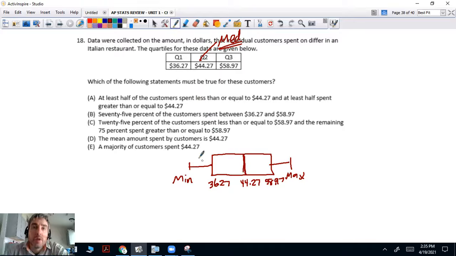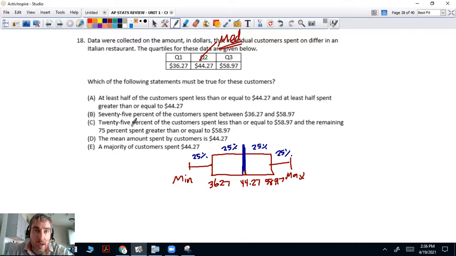All right, so in a box plot, for you that need a refresher, 25% of your data is here, 25% is here, 25% is here, and 25% is there. All right, now let's answer the question. At least half of the customers spent less than or equal to 44.27, and at least half spent greater than or equal to 44.27. Well, I mean, that's right.